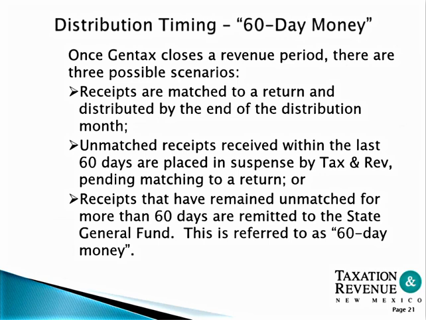Distribution timing, 60-day money. Once GenTax closes a revenue period, there are three possible scenarios. Receipts matched to a return are distributed by the end of the distribution month. Unmatched receipts received within the last 60 days are placed in suspense by Taxation and Revenue, pending matching a return. Receipts that have remained unmatched for more than 60 days are remitted to the state general fund. This is referred to as the 60-day money.